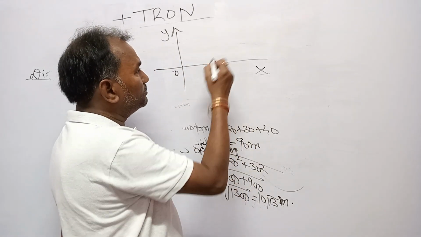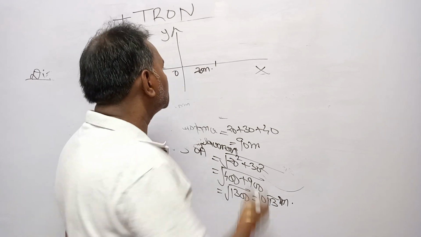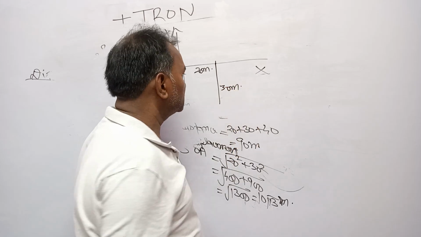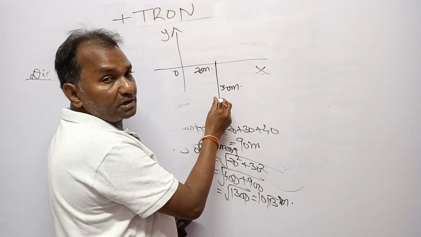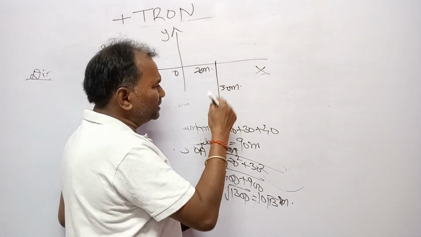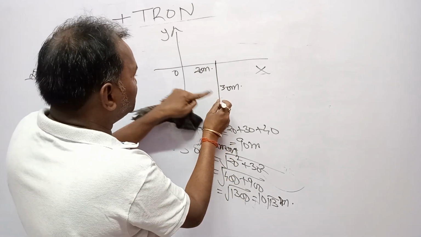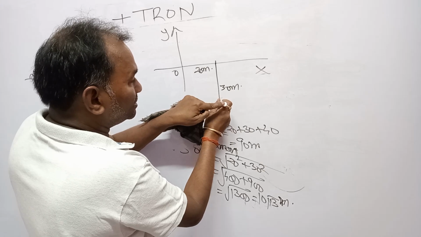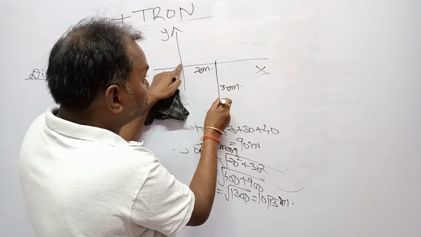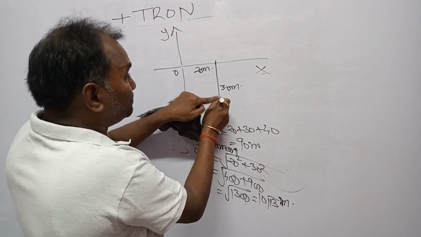Let a body move 20 meter on x axis, then 30 meter on negative y axis, and then 20 meter on the z axis, like this. This is 20 meter or 50 meter, whatever you want. Then how will you find out? The displacement is the direct distance between the initial and final points. Initial point is this, final point is this.